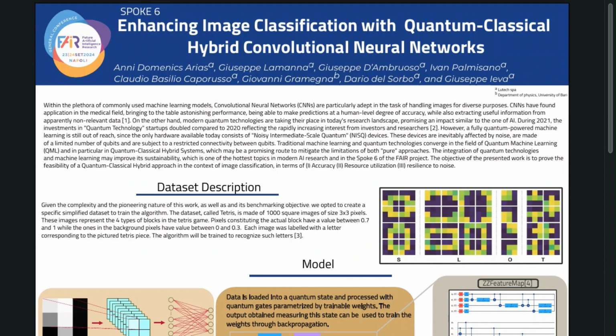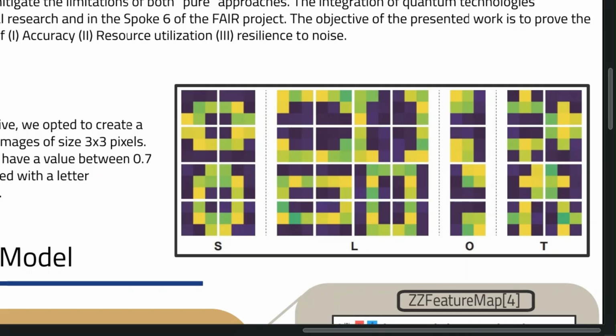quantum machine would behave. We experimented with a simplified dataset of 2D 3x3 grayscale images representing Tetris bricks, labeled with the S, L, O, and T letters. This dataset was chosen for its simplicity and relevance to computer vision, as it allows us to focus on the hybrid system's performance in a controlled environment.